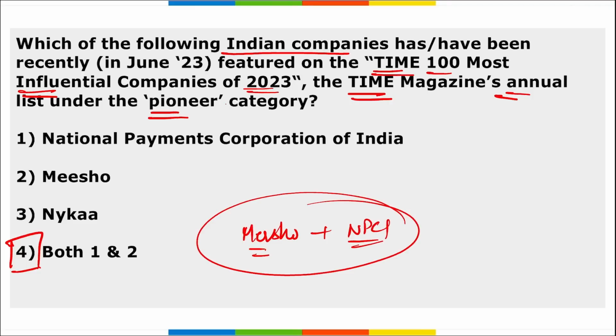And they were listed under the category Pioneer, right? And we know NPCI launched UPI, and because of this they were listed, because UPI has revolutionized the transaction game, and each and every individual in India is now using UPI for transferring payments from one bank account to another.